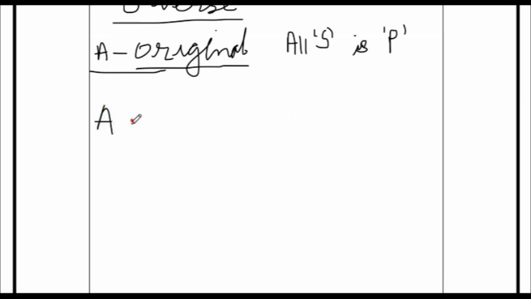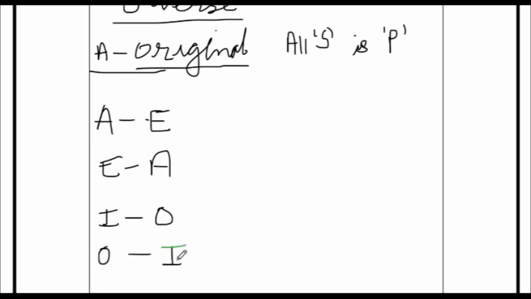A goes to E type and E goes to A type. Interchange. I goes to O type and O goes to I type. This is the first basic thing that we need to remember for obverse. The second thing is that the subject and the predicate are not interchanged. They remain as they are.